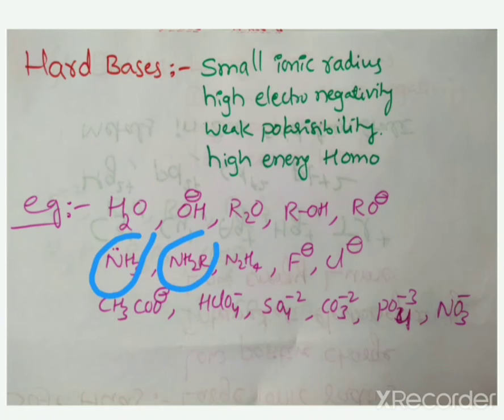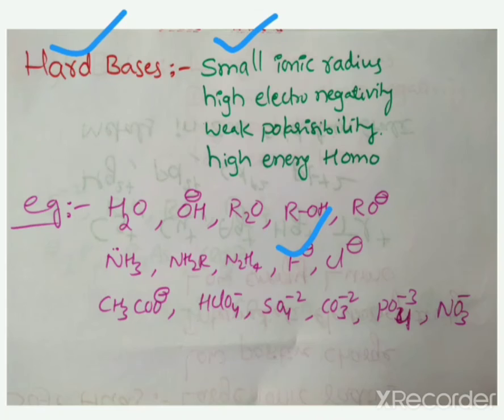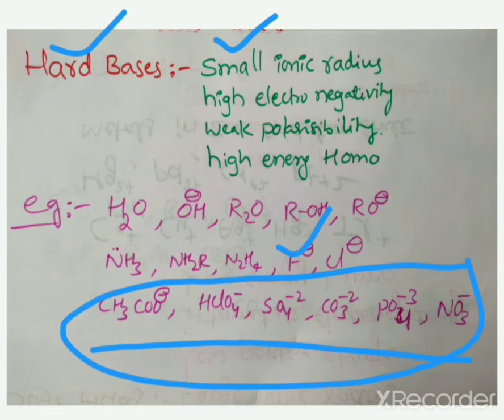Fluorine has small size. Small size is referred to as hard bases. That's why F minus is a hard base. So many examples; all these ions belong to hard bases.